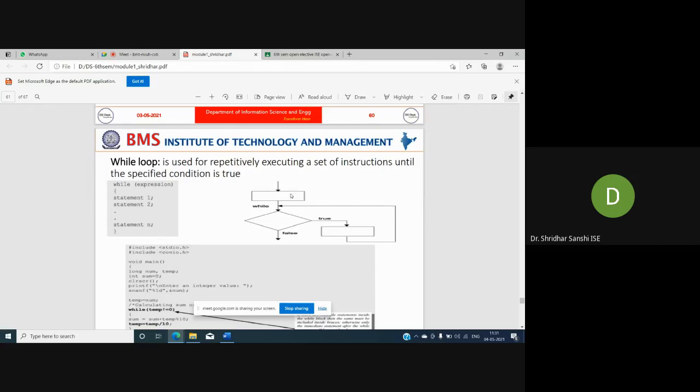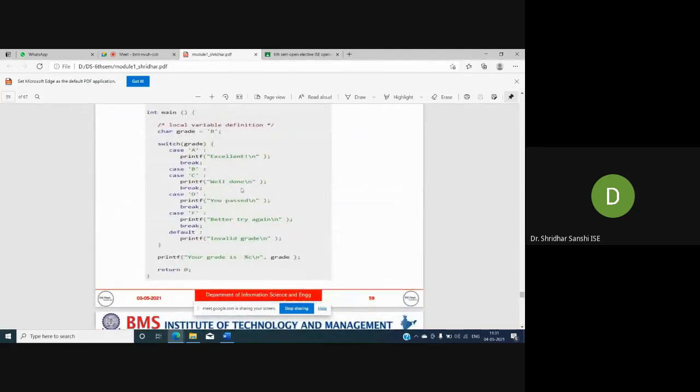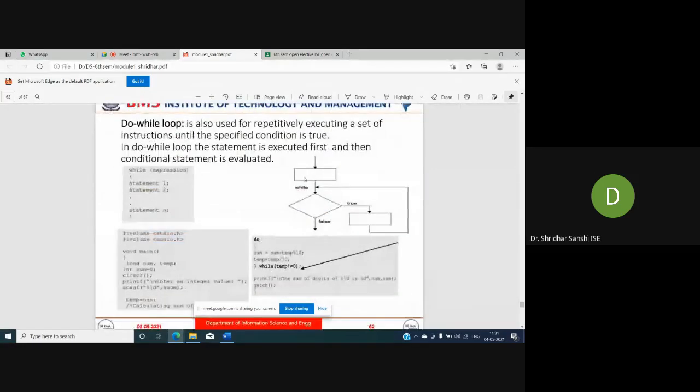Okay, this is the flowchart. I have an expression here, for example grade equal to B, and we can initialize that expression. Whatever expression we have, we calculate it here. Based on the result, which will be either true or false, if it is false, then I will not execute these instructions.